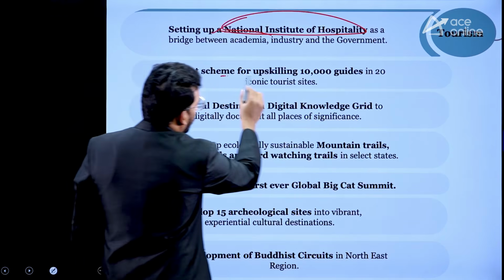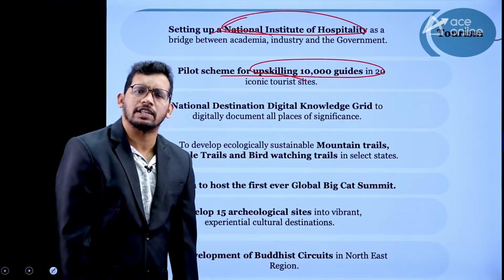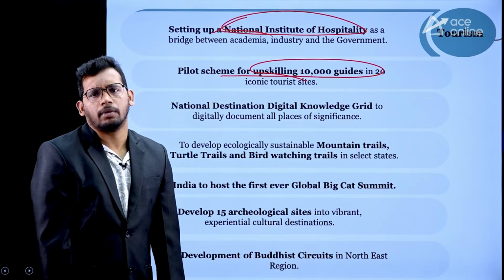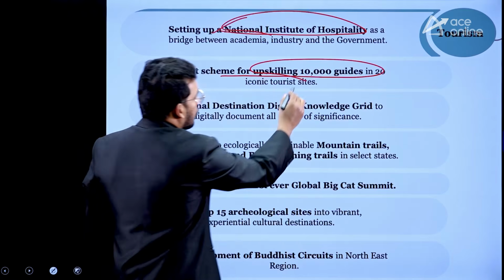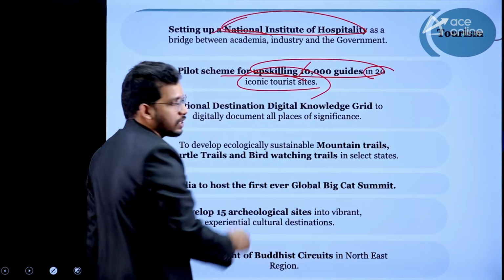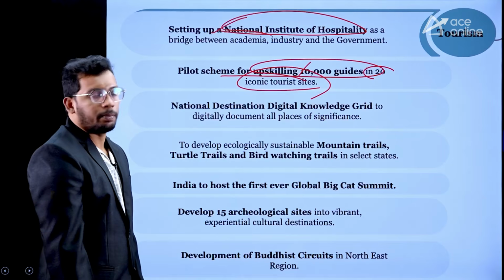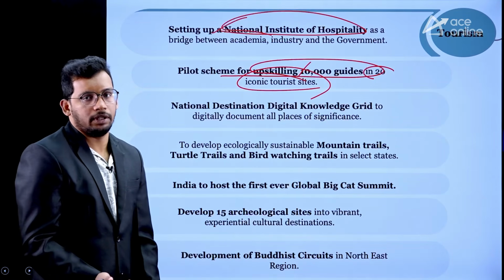Then a pilot scheme for upskilling 10,000 guides. See, most of the guides have very little knowledge about the tourism of particular sectors, right? So government is going to upskill 10,000 guides in 20 iconic tourist sites like Taj Mahal and all. So better guides, better tourism, more GDP, right?